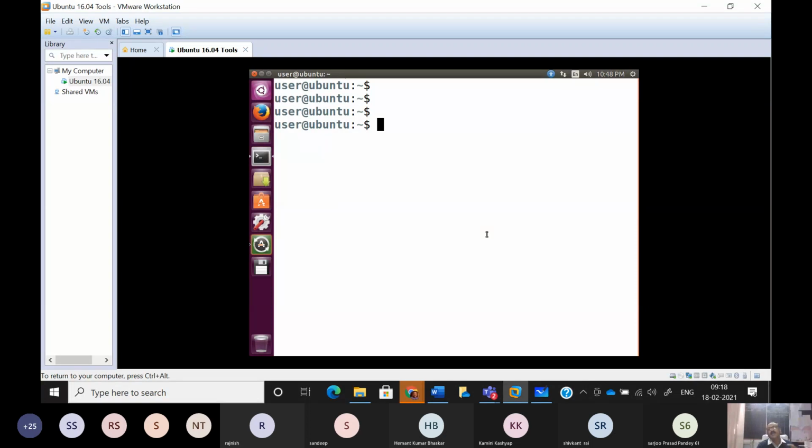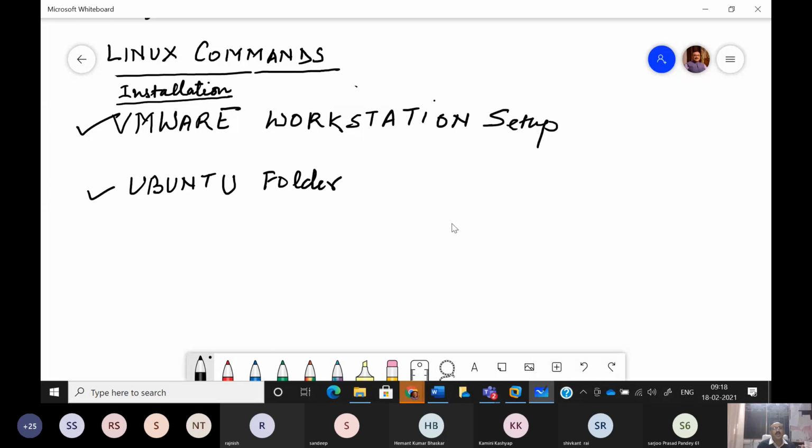I know that in the beginning, you may be finding it difficult to understand what is happening, but the sequence is very easy, and you have to confine yourself to only two things. One is the VMware Workstation setup, that is an executable file that you have to double click on your laptop, and once it is started, it will prompt you to enter the serial key, and then of course you have to get this VMware Workstation installed. And once it is installed, then you just double click it to start it.